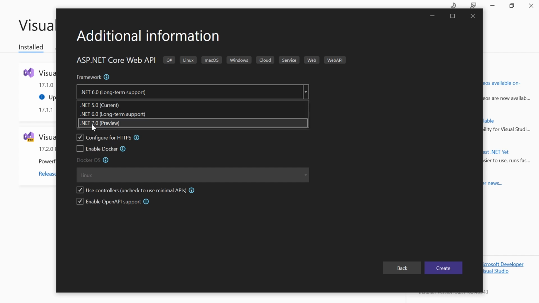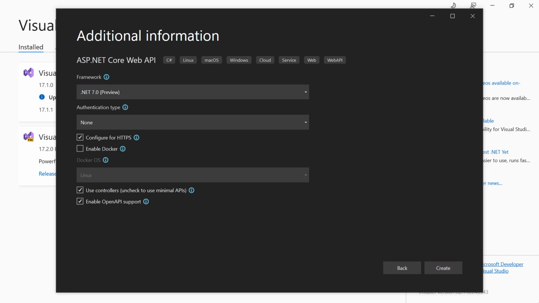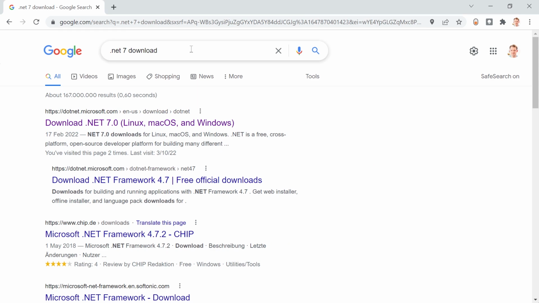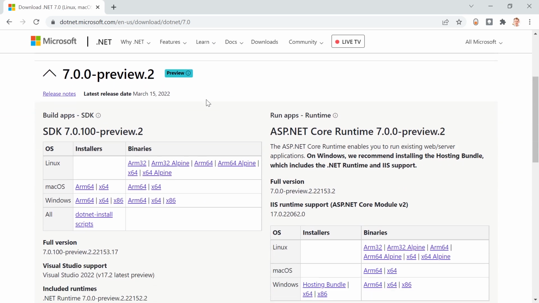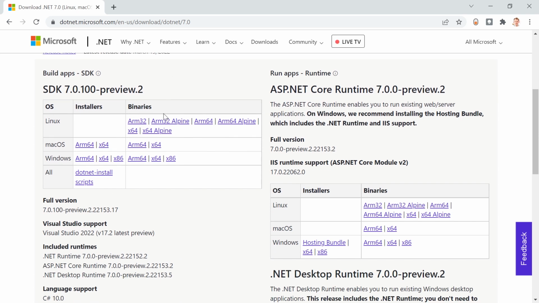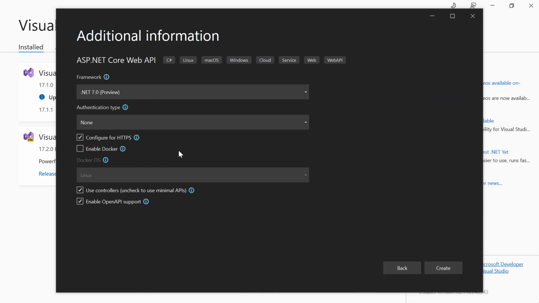And as you can see now, I've got .NET 7 installed. And how you can do this too, well, this is quite simple. Just Google for .NET 7 download, and then you go to download .NET 7, and again, by the time of recording this, you see here .NET 7 preview 2 is available. So please download the right one for your operating system and install it, and you're good to go.